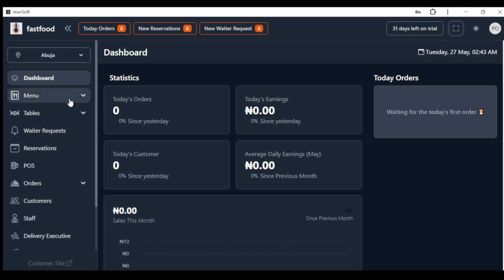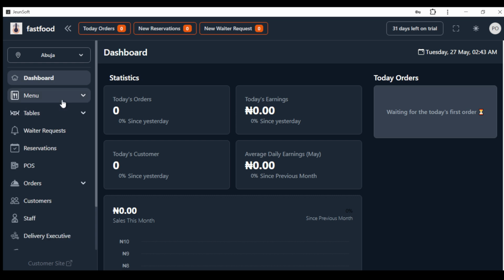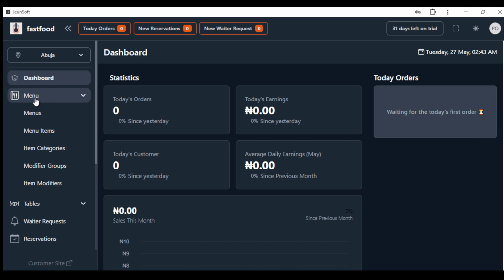Now the second thing we're doing today is the menu. We'll be touching the menu. So for the menu, in future videos I'll be explaining. You can see the menu has like a sub menu, like this menu option has a top menu. Under the menu we have menu item, item category, modifier group, and item modifier.